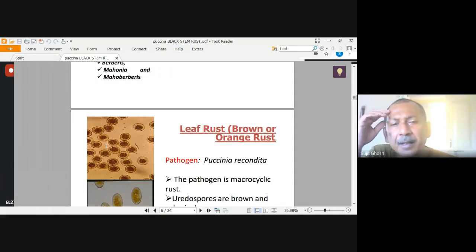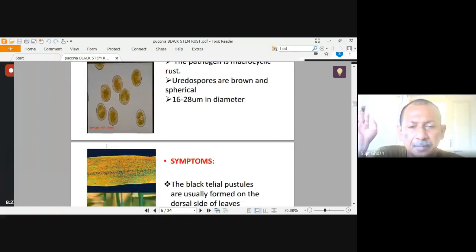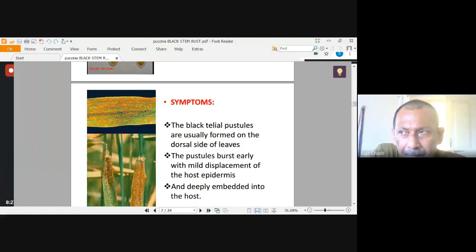Okay. Now, in case of leaf rust, the dorsal side of the leaf is usually infected and manifests black telial pustules.